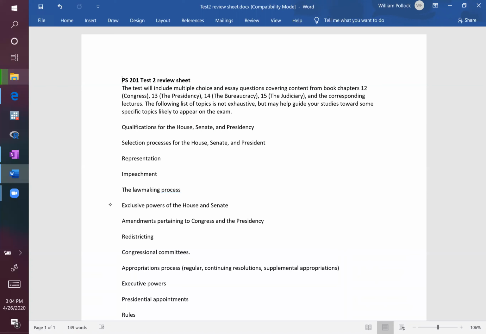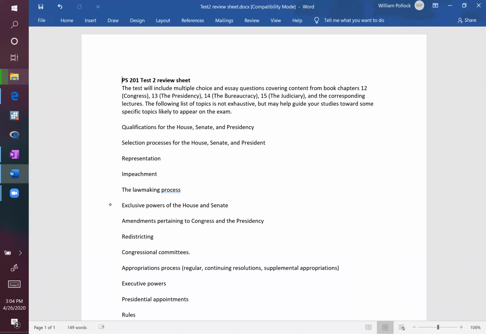But feel free to contact me if you want. If you're somebody who has any sort of accommodation letter that requires additional time, that should have been accounted for already. So you should be ready to go to take the exam whenever you want to during the week.